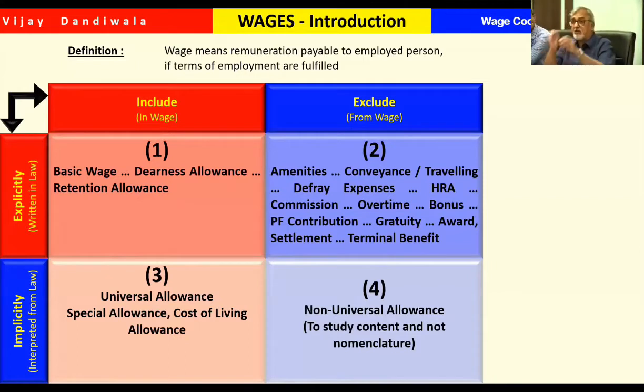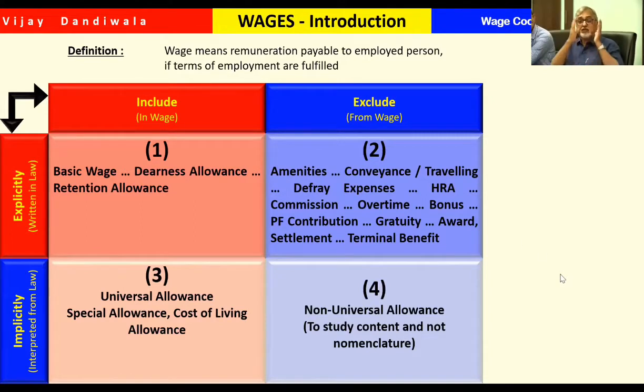Whether you come and production is zero, we have not fulfilled the condition because production is zero, maybe because of breakdown or something, but still you are getting this salary. So it is universal. There is no condition here, no if and but, and it is paid to all, staff and workmen. That is why it is called a universal allowance. Now, this is the trap. And last one, excluded implicitly. That is not much important.